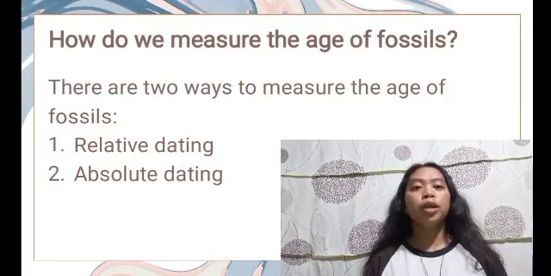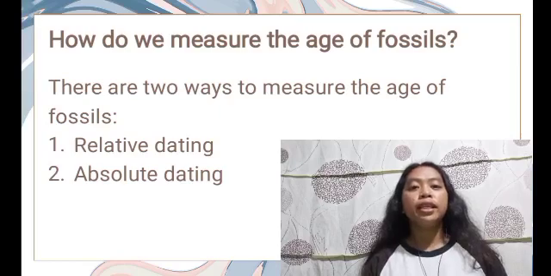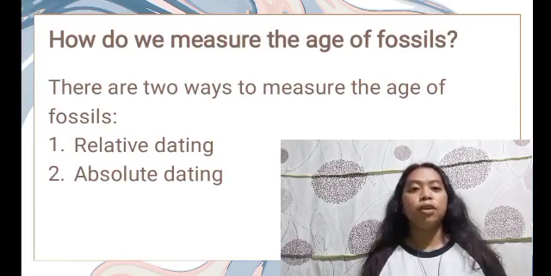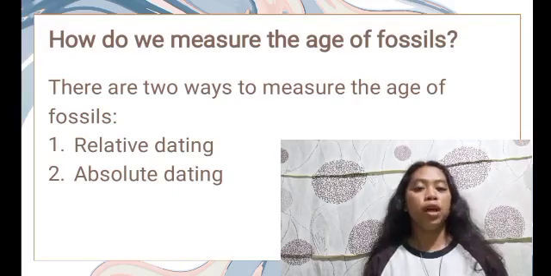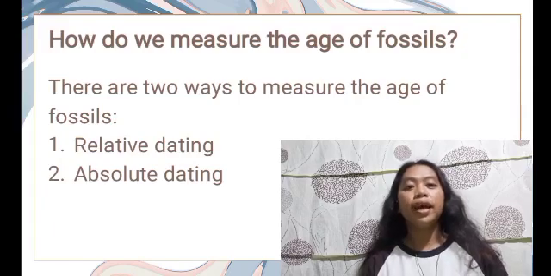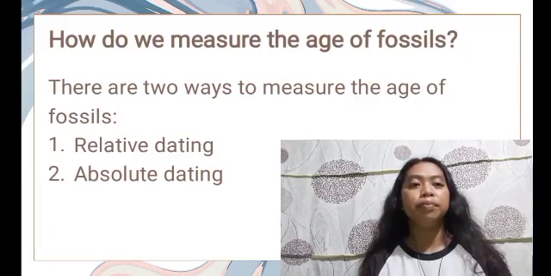So, how do we measure the age of fossils? Dating fossils. Knowing the age of fossils can help a scientist establish its position in the geologic time scale and find its relationship with other fossils. There are 2 ways to measure the age of fossils: relative dating and absolute dating.